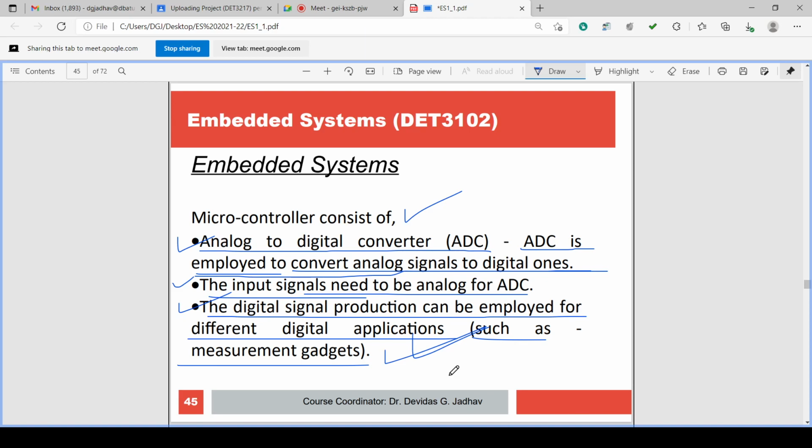So along with CPU, memory, IO, timers and counters, there is also an analog to digital converter, ADC, in the microcontroller. The ADC in the microcontroller is employed to convert analog signals to digital ones. It is used for converting analog signal into digital signal. The input signals need to be analog for ADC.